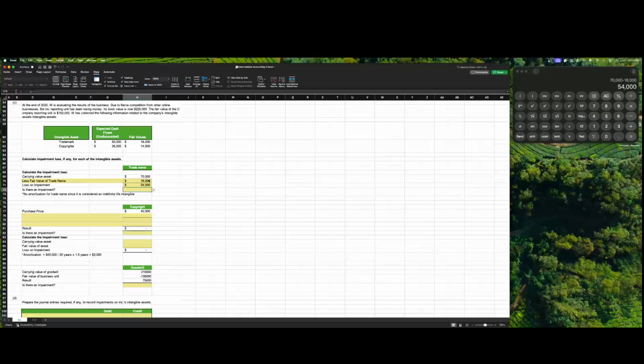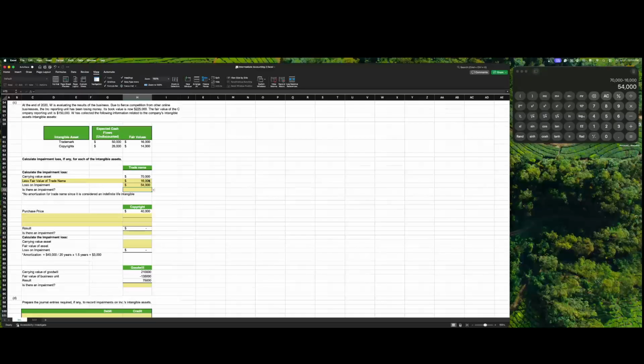So if the book value is actually higher than what the market says it should be, then there's going to be an impairment. As in, it's actually worth less than what you bought it for. If the market says it's worth more, there won't be a loss.